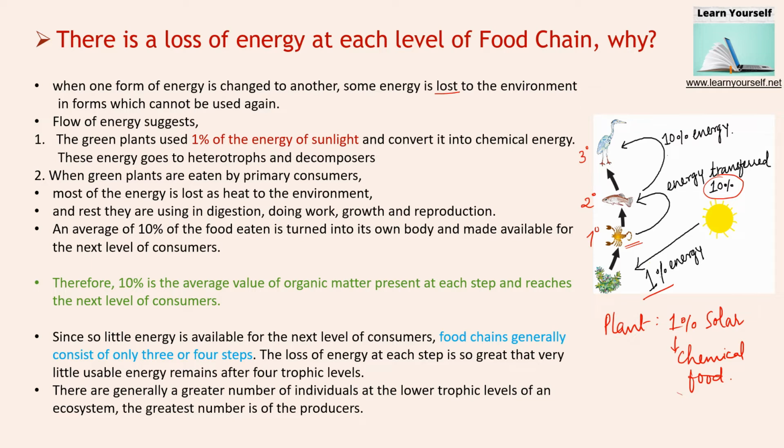When green plants are eaten by primary consumers, what will happen? Most of the energy is lost as heat to the environment, and they use the rest of the energy in digestion, in doing work, in growth and in reproduction. So on average, 10% of the energy from the food eaten goes to the next level of the consumer.